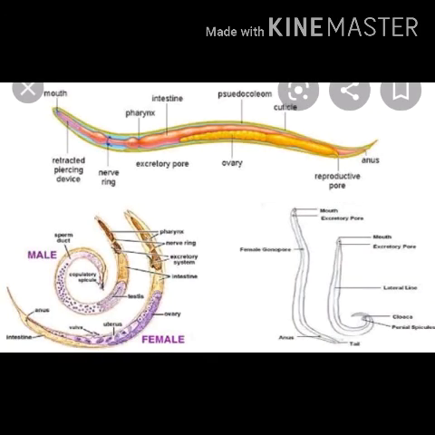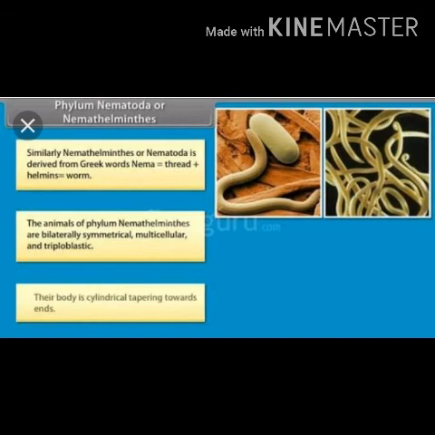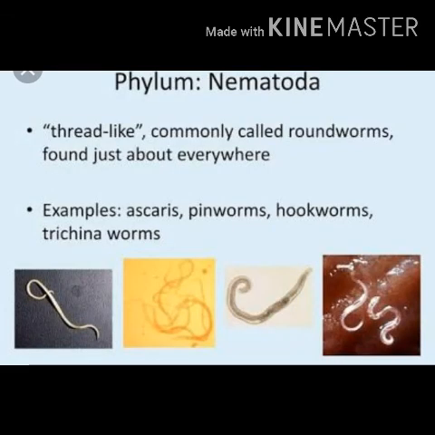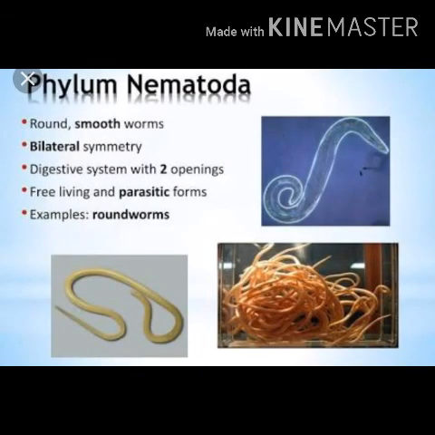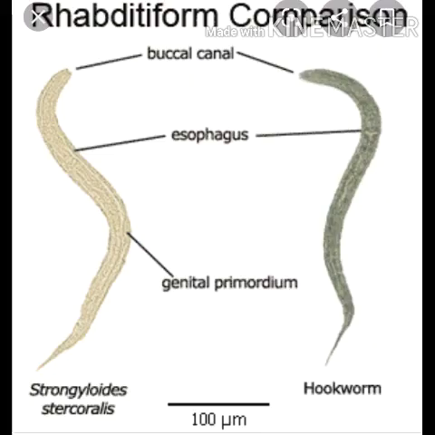Looking at the classification, it is classified into two classes mainly: Aphasmidia and Phasmidia. In Aphasmidia, phasmids are absent. In Phasmidia, phasmids are present near the end of the body. An example of Aphasmidia is Trichuris. Examples of Phasmidia are Wuchereria and Ascaris.